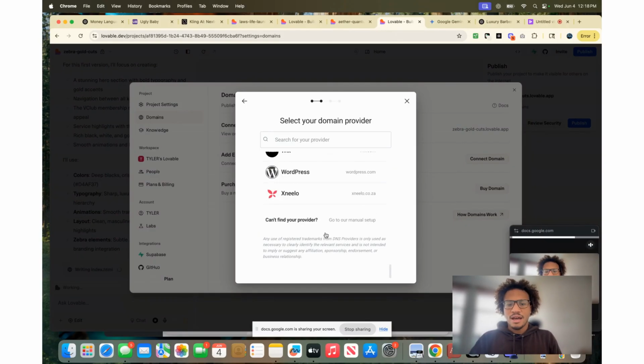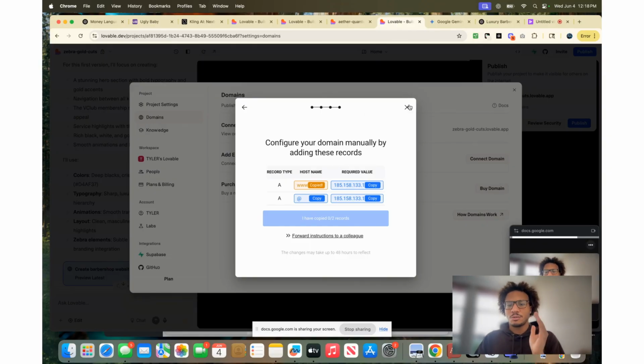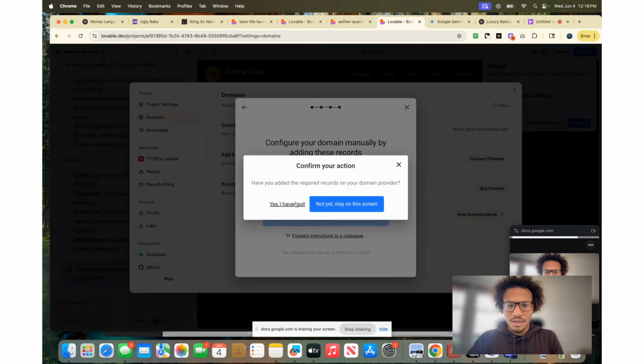I have one that's not on here, so it would go. If you have one that's not on there, just go manual, and then go to your DNS and put this in. To do that, I'm going to show you how to do that in the workshop. It'll be better because it'll be more time.